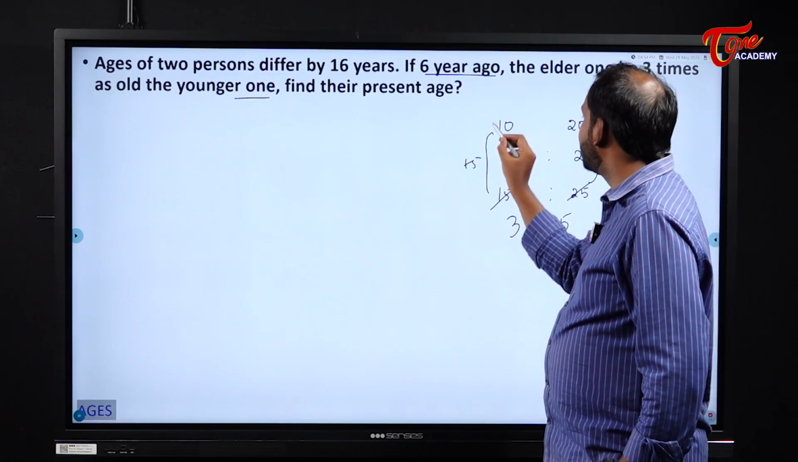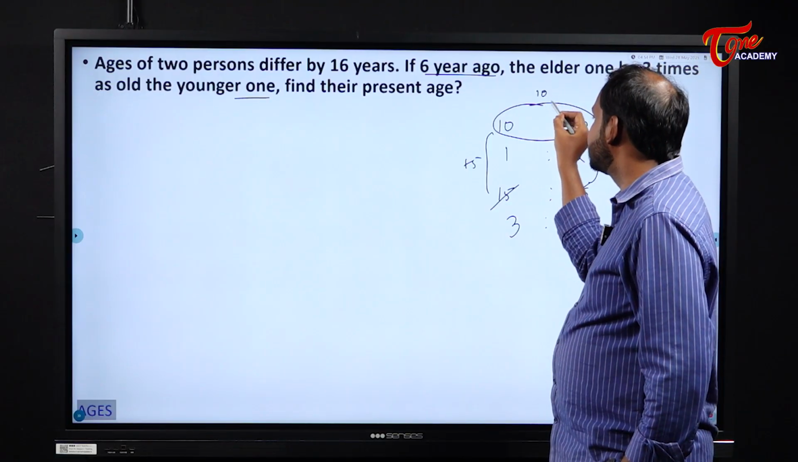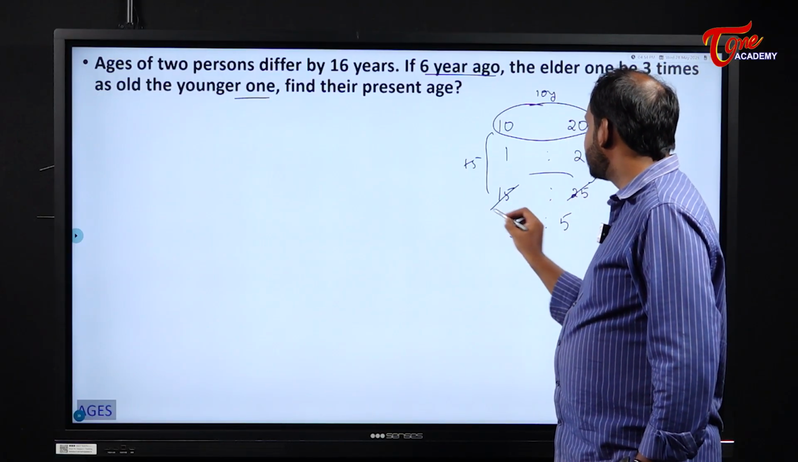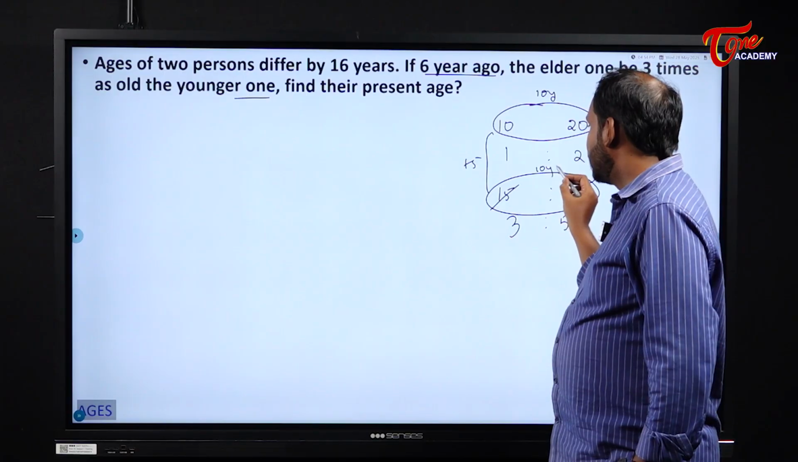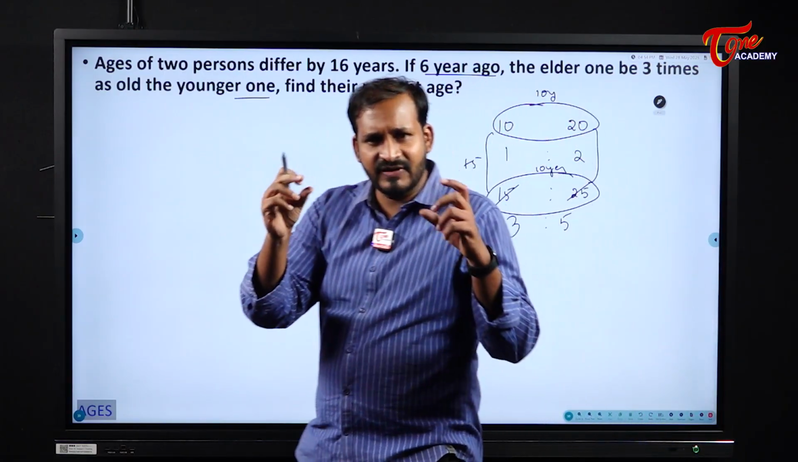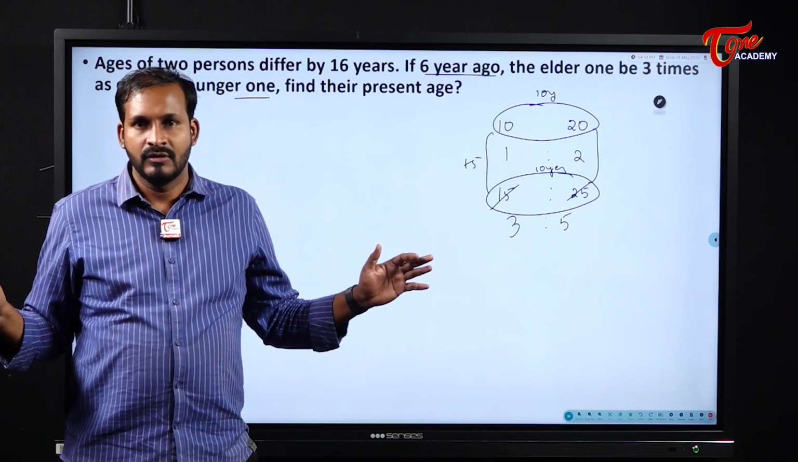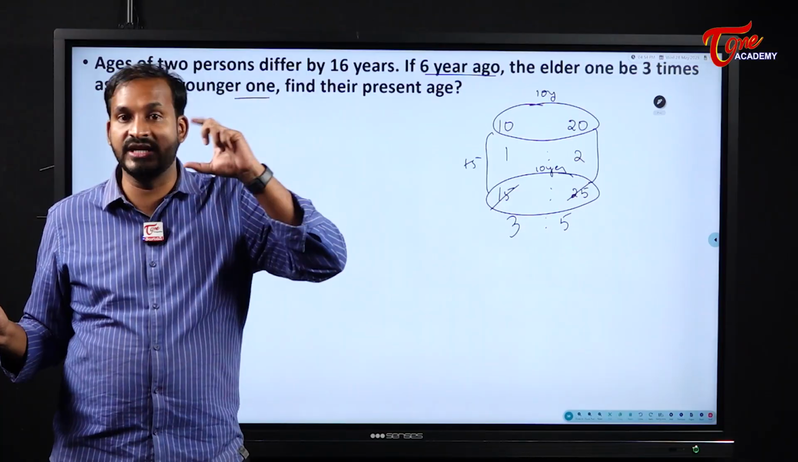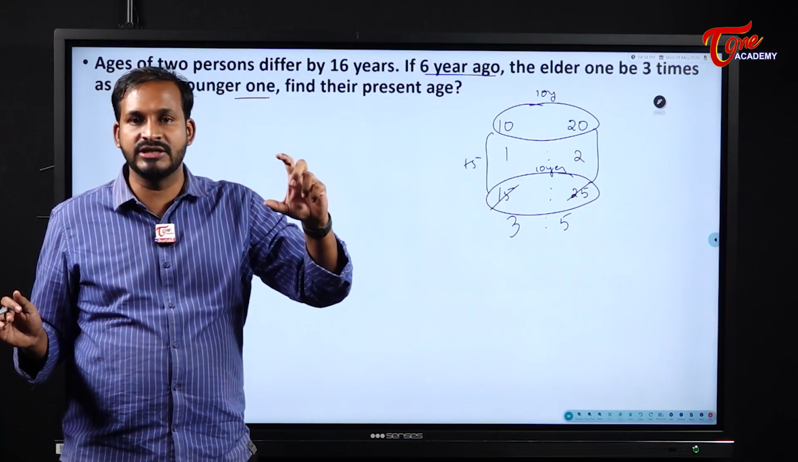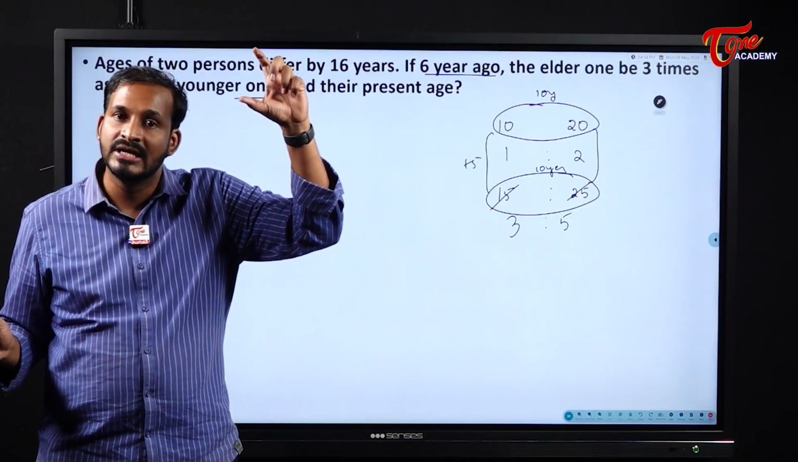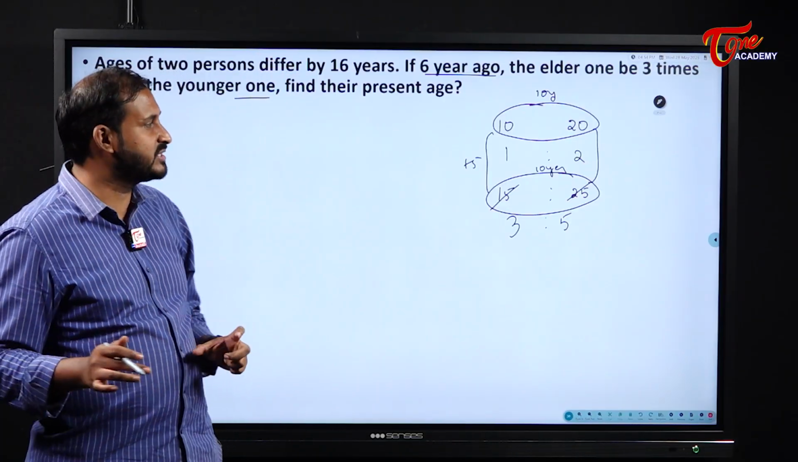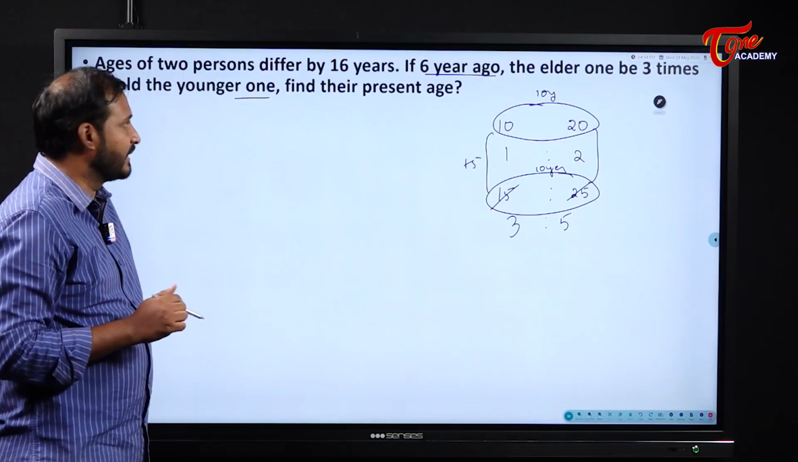But what is the age difference between these two persons? Here it is 10 years, right? Here it is also 10 years. Why? If time passes, will the age difference decrease? No, it remains constant throughout their life. I am telling not about the ratios, the age difference remains constant. So that logic we will apply.